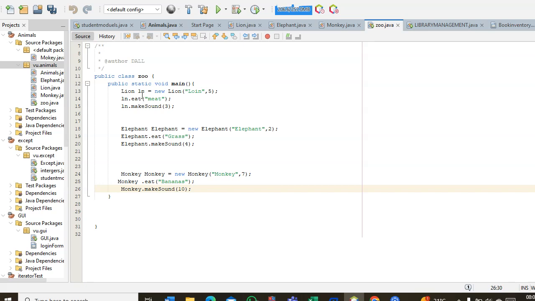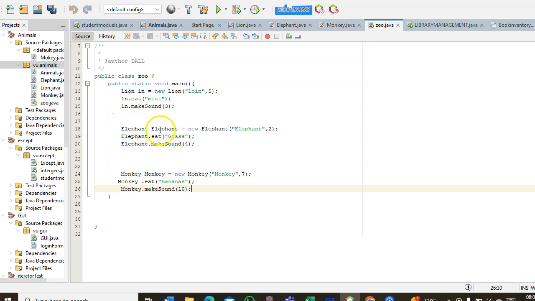That's the basic explanation I can give for that. So here I put for lion, age 5, the sound it makes, it will make sound 3 times, and what it eats, it's meat. So I did the same for elephant.